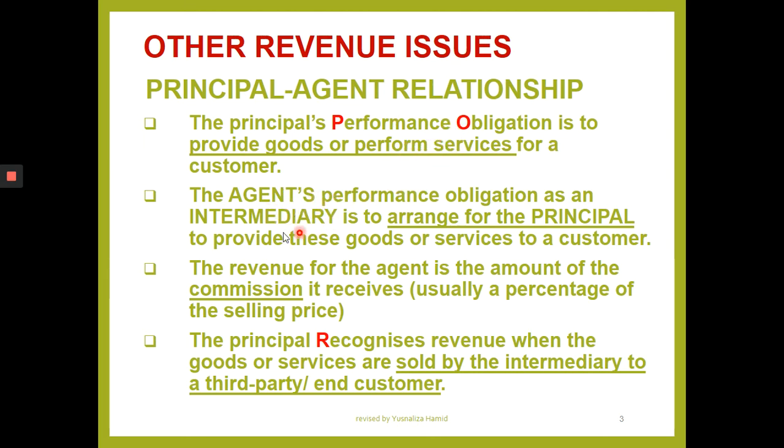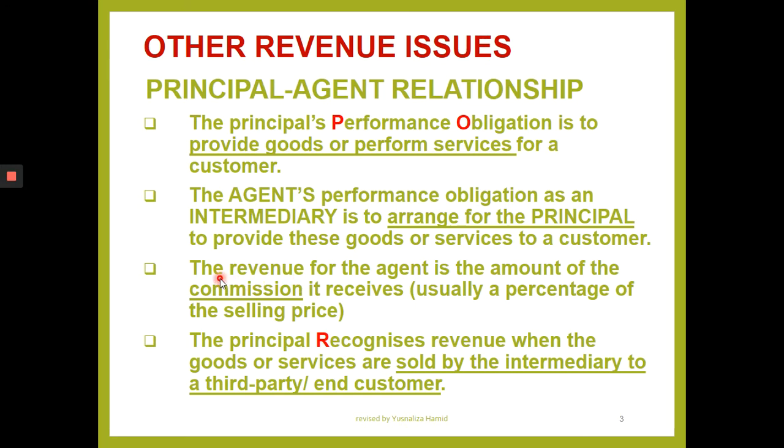They appoint an agent, who will perform the obligation as an intermediary, which is to arrange for the principal, find the customer for the principal, and sell the goods on behalf of this principal. They sell the goods or services to the customer. The customer here is the end customer, right?